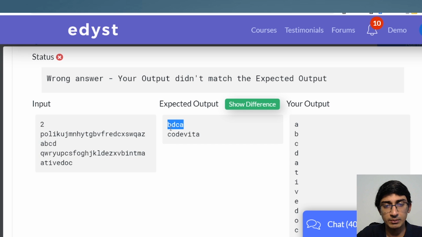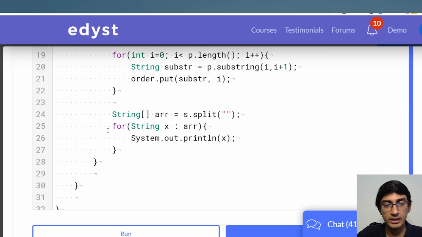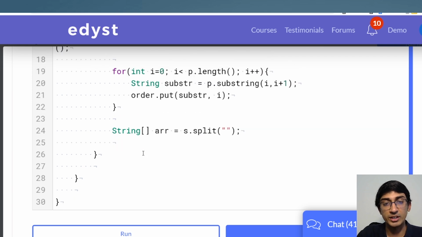So we got, for example, ABCD here, and then this was ATIVEDOC. We got ATIVEDOC, right? So it got split into an array. Now, the entire point of splitting into an array is to sort it, right? Now, how do we go about sorting an array based on not the comparison between two normal strings, but rather a different comparison?